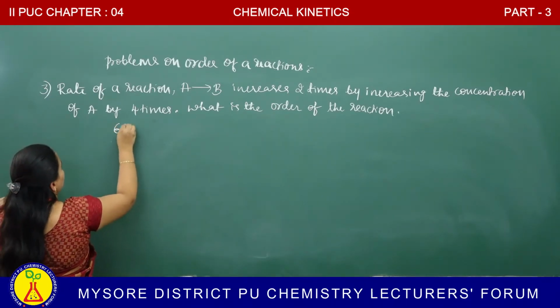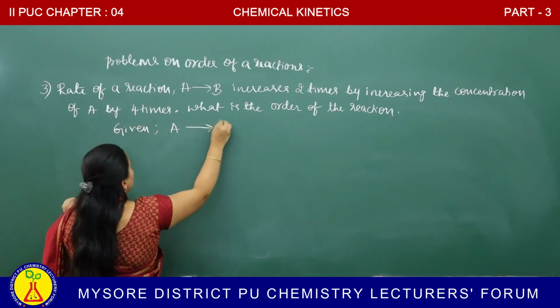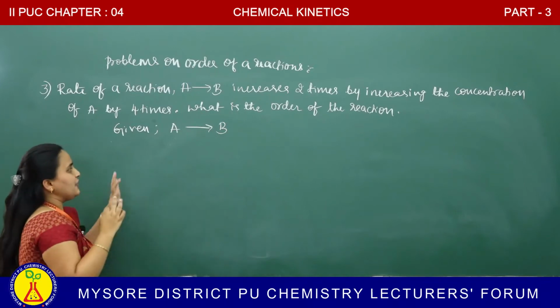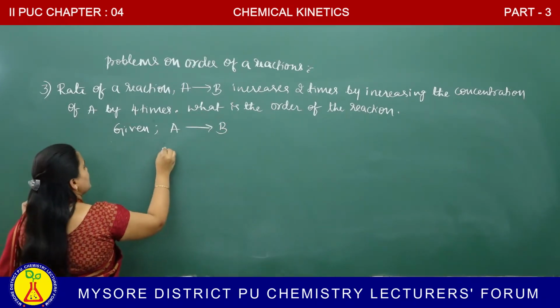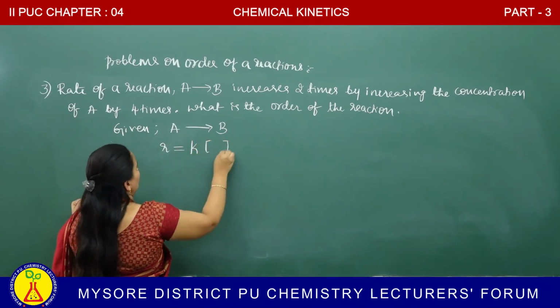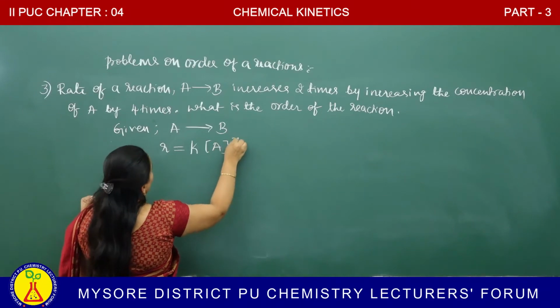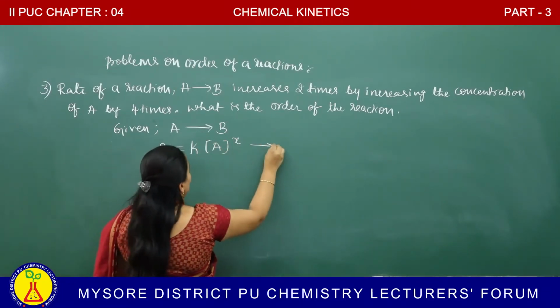Given A giving rise to a product B. How do you express the rate? R is equal to rate constant times molar concentration of A to the power of X. Okay, this equation is named as 1.